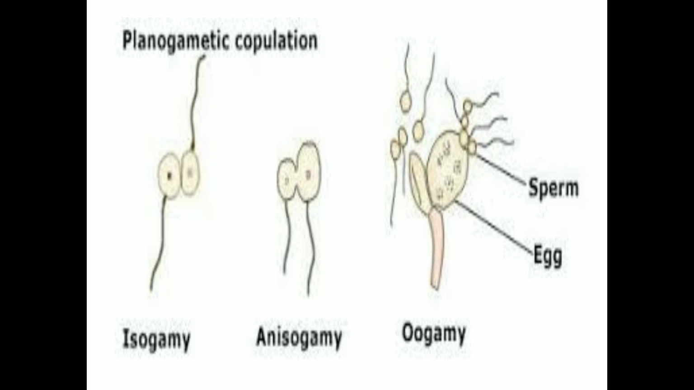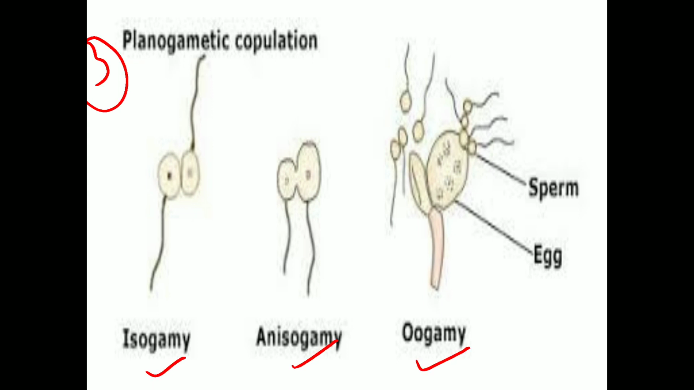Then next, the third one is planogametic copulation. The third method of sexual reproduction is planogametic copulation. Just like gametangial copulation, another method is planogametic copulation. In this case, there are three subparts: isogamy, anisogamy, and oogamy.